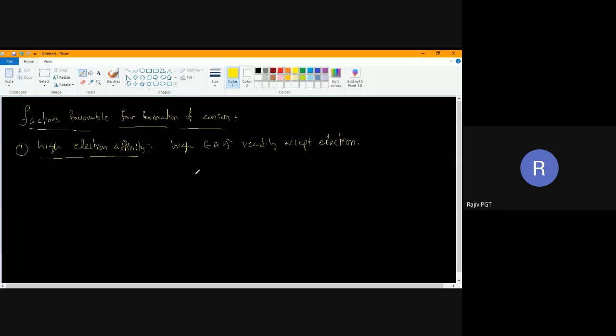The example I can give here: if I take Cl minus, Br minus, I minus, which anion can be formed easily here? Cl minus. That Cl minus can be formed easily compared to Br minus and I minus. Done?